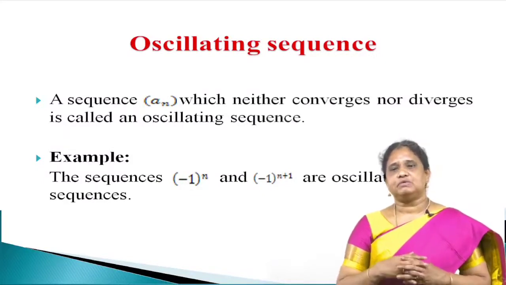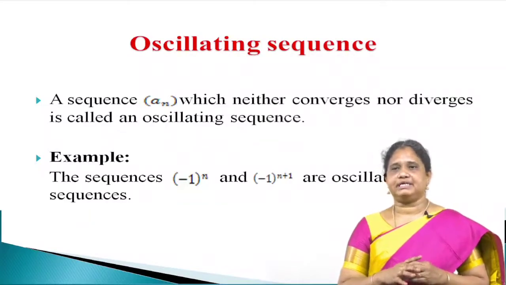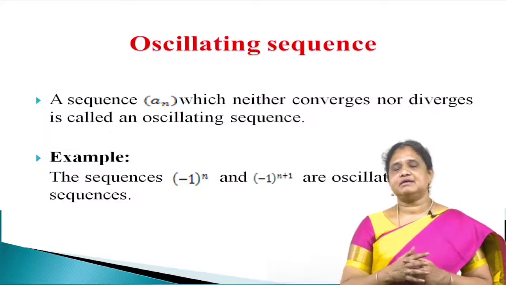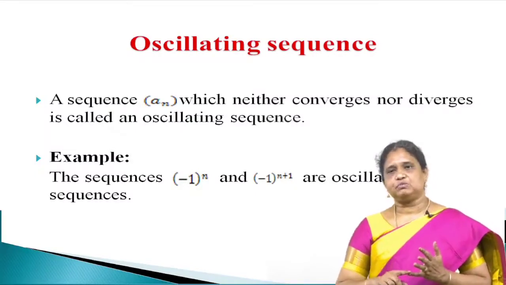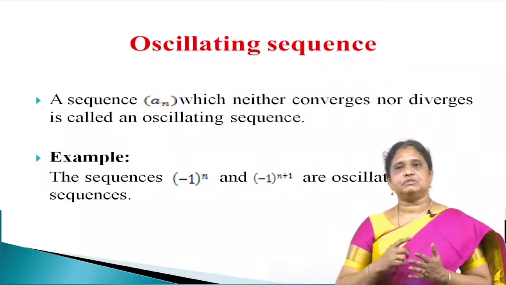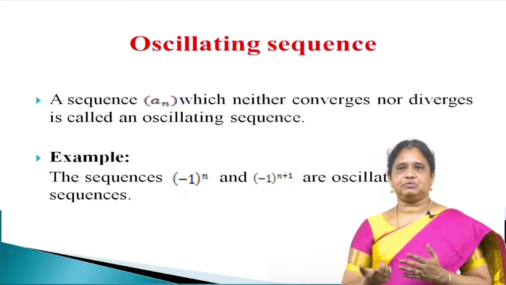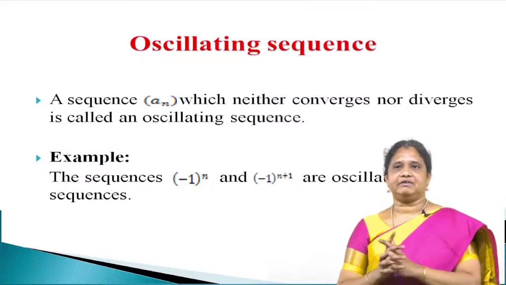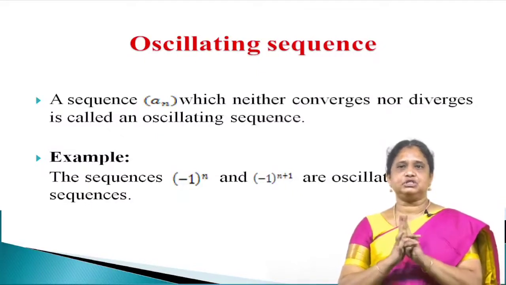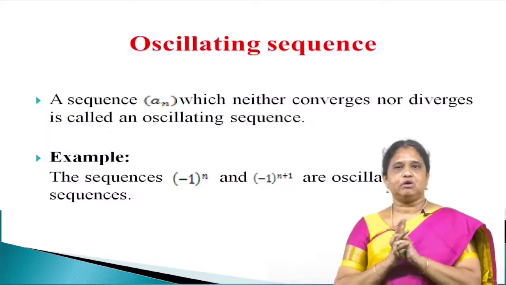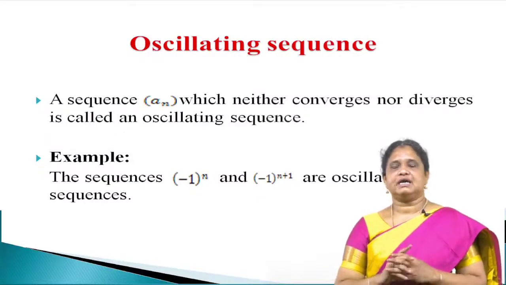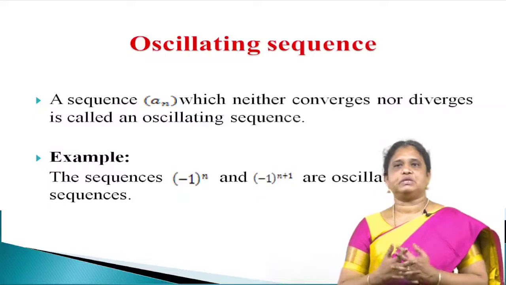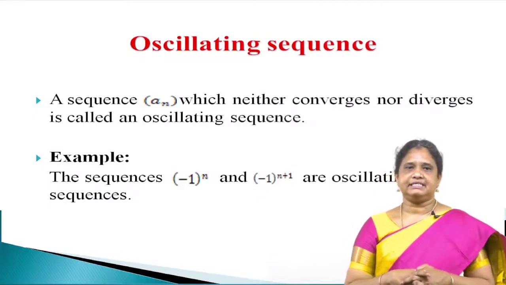Example: the sequence (minus 1) whole power n. Here the sequence terms are minus 1, plus 1, minus 1, plus 1. So the range is minus 1 and plus 1. It neither converges nor diverges, but it has 2 values. So it is an oscillating sequence. And also (minus 1) whole power n plus 1 is an example of an oscillating sequence.